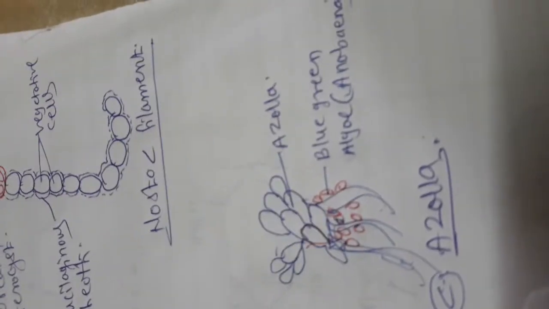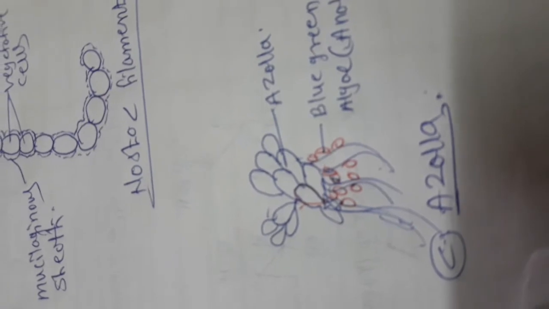Azolla is a pteridophytic plant, and this pteridophyte grows in aquatic places, that is, in ponds, pools, ditches as well as lakes. It is a free floating hydrophyte, and Azolla lives in association with the blue green algae Anabaena.